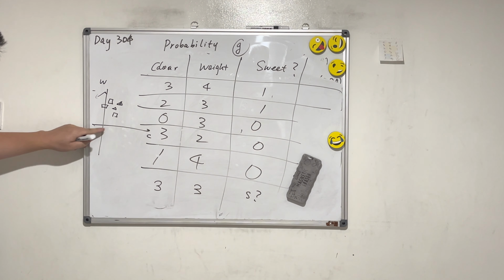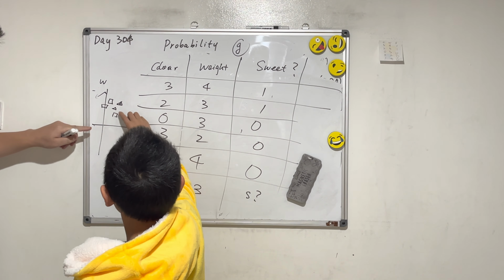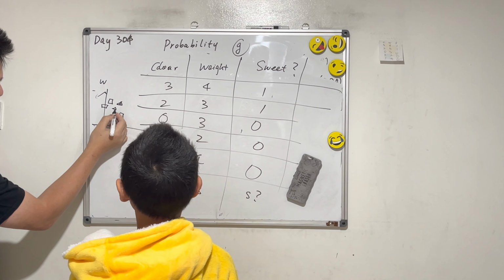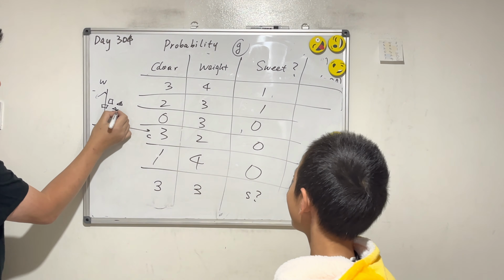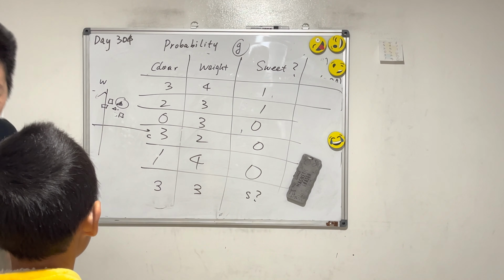And where's the 3, 3? The square should be here, not there. So where's the 3, 3? 3, 3 is maybe here. What are the nearest 3 neighbors? We have these. So it's closest to 2 triangles, which means it's sweet.